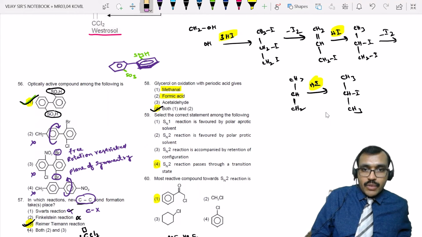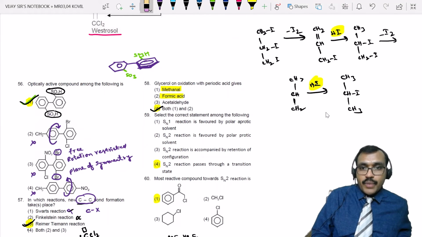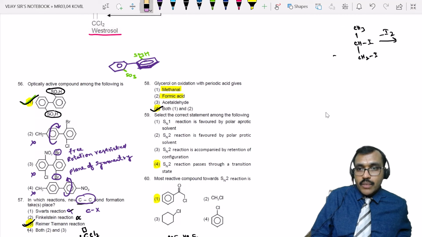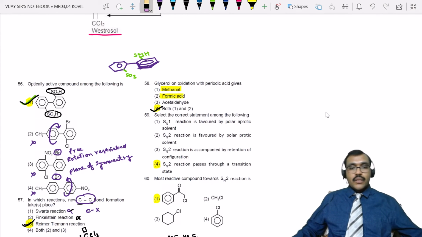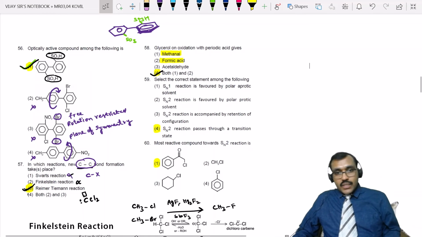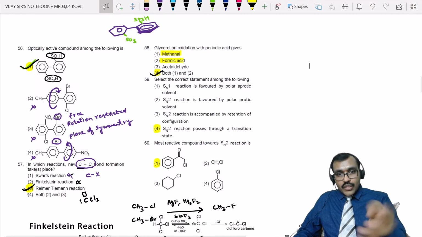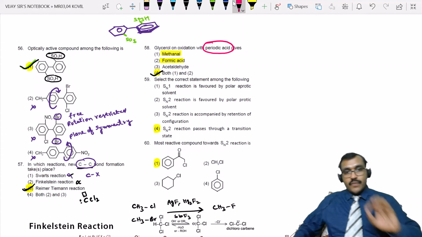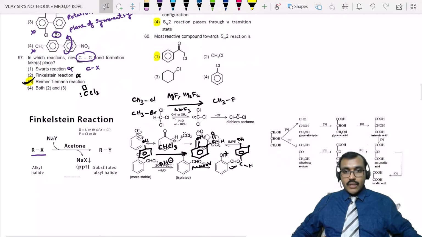So observe the difference between HI and HIO4, periodic acid. What periodic acid does is, if we have adjacent OH groups, it oxidizes them, breaking that single bond and converting them into corresponding aldehydes, carboxylic acids or ketones. Now, instead of this, if they have not mentioned periodic acid and simply said oxidation, then this is the reaction.